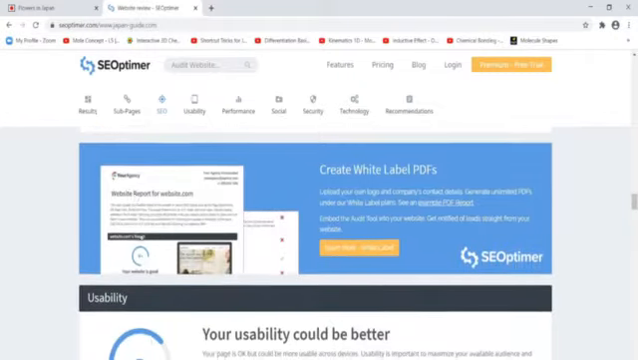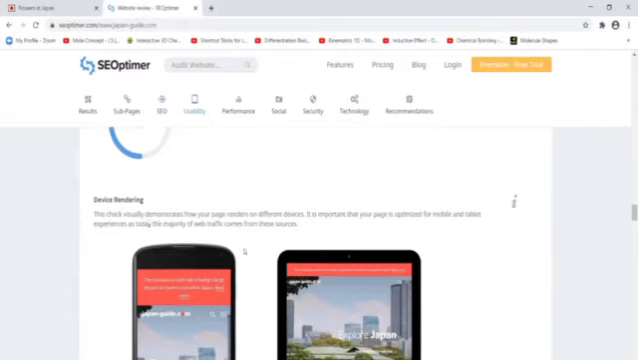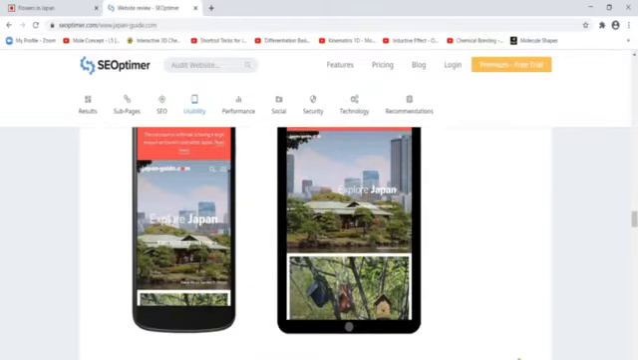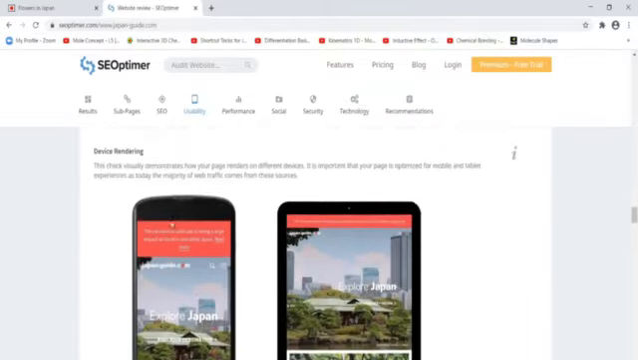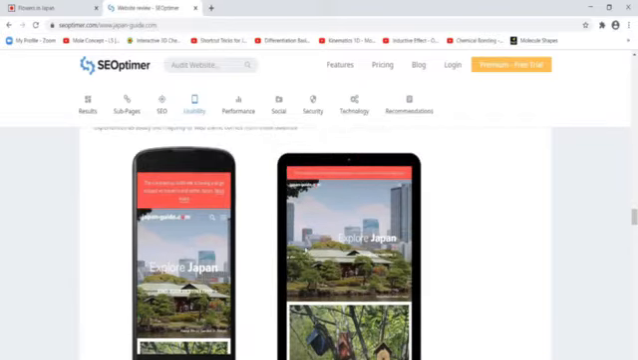Then next is usability. The B grade is given. Rendering. Now see here the technical SEO part comes. This check visually demonstrates how your page renders on different devices. Now in rendering they have given C grade, B grade. Okay. The use of mobile viewport. Your page specifies a viewport matching the device size, allowing it to render appropriately across devices. So it is properly rendering on a mobile phone as well as on a tab.